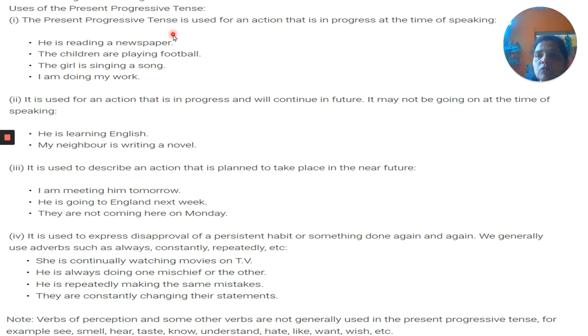Some perception words like see, hear, taste, smell. With these words generally we are not using present progressive tense. And also know, understand, hate, wish, like, with these words also we are not using present progressive tense.